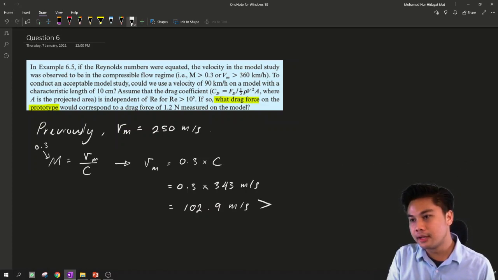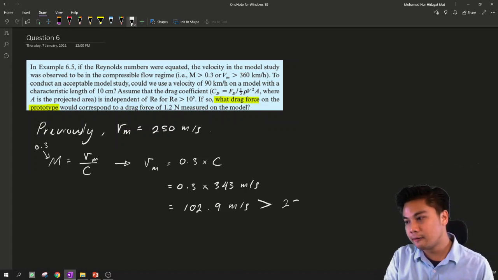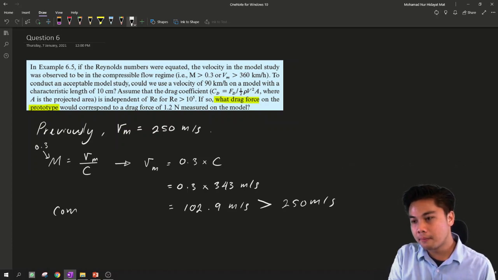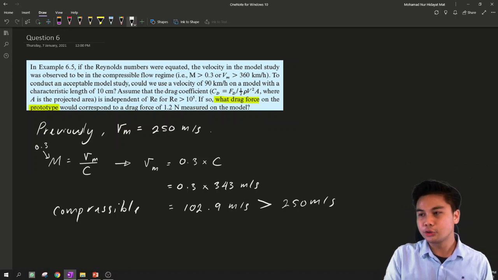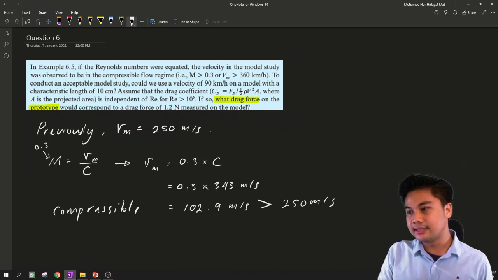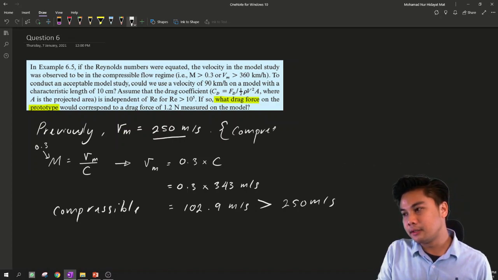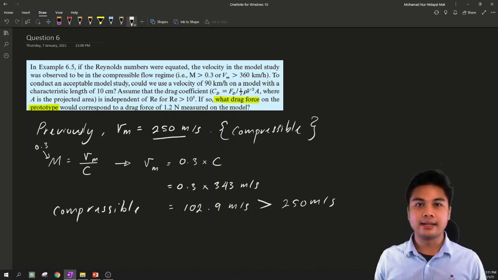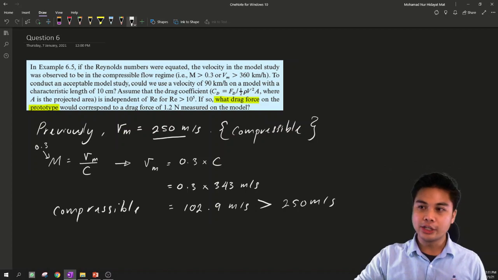Previously we discovered that the speed of the model is 250, which is more than this limited speed. This is the speed considered incompressible. More than this speed, the flow is under compressible flow. So obviously, we can see that this is very high speed, under compressible flow. The prototype was previously under incompressible. So now we need to adjust.